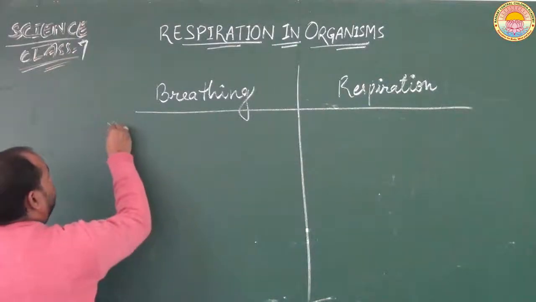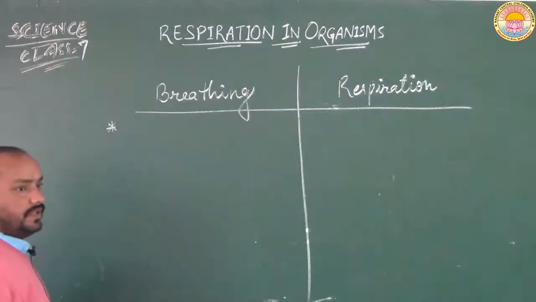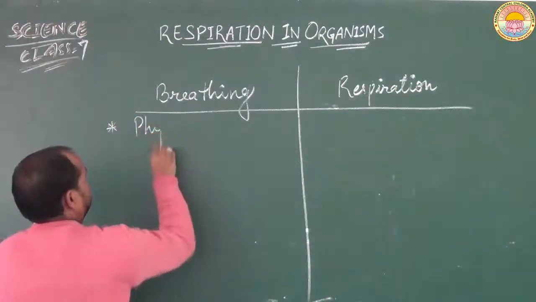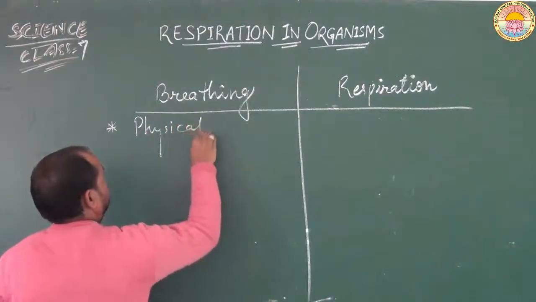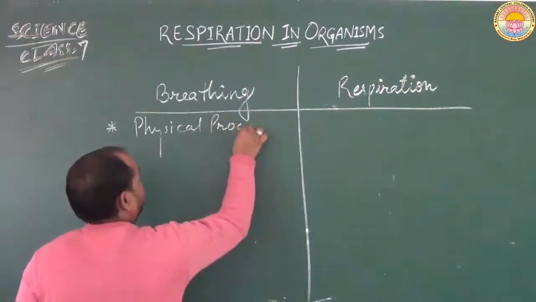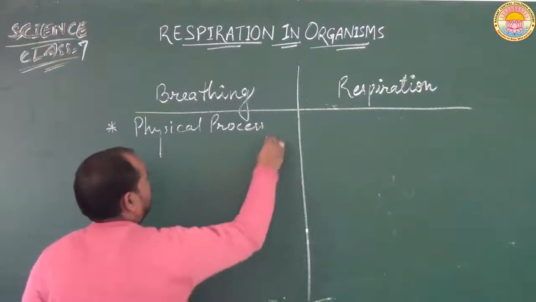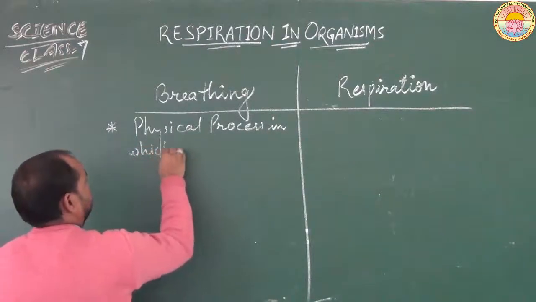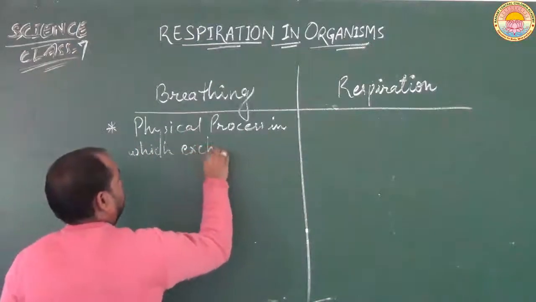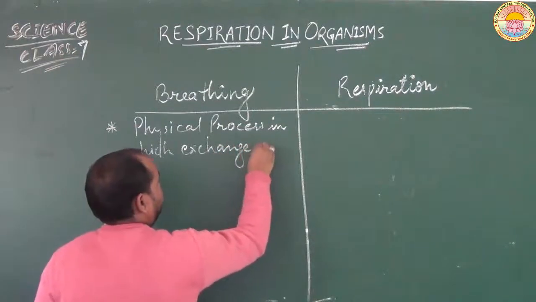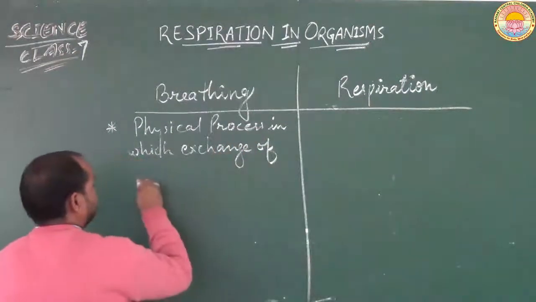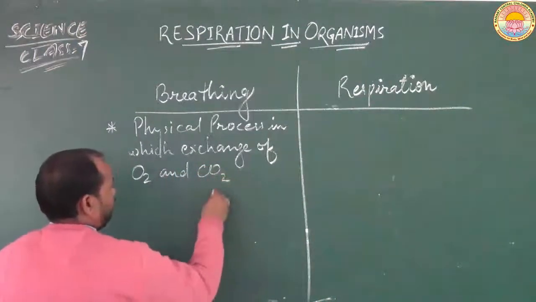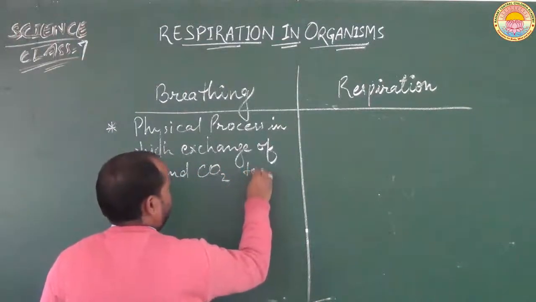So first of all, breathing. What is breathing? Breathing is a physical process in which exchange of oxygen and carbon dioxide takes place.